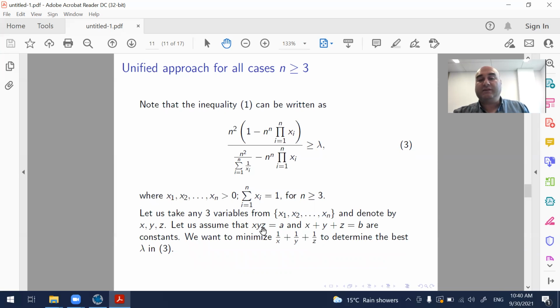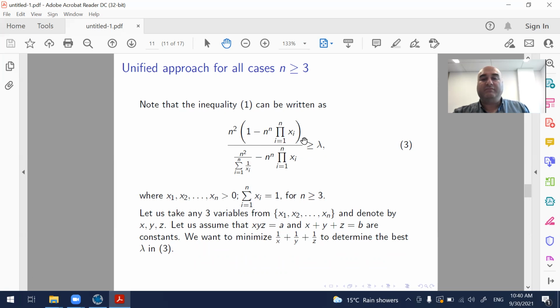Let us assume that x, y, z and x plus y plus z are constants, so they don't change. While keeping these two constant, we want to minimize 1 over x plus 1 over y plus 1 over z to determine the best lambda in 3. So this doesn't change, the sum doesn't change, only this can change. We want to minimize this.